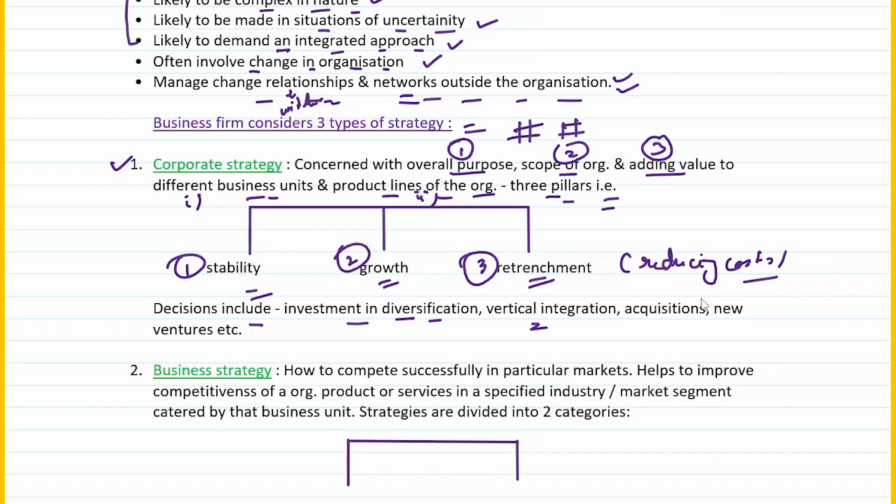If everything is being taken care of by the company, that is called vertical integration. Then acquisitions are a part of it. New ventures can be a part of it. So this is all part and parcel of the decisions included with respect to corporate strategy, right?